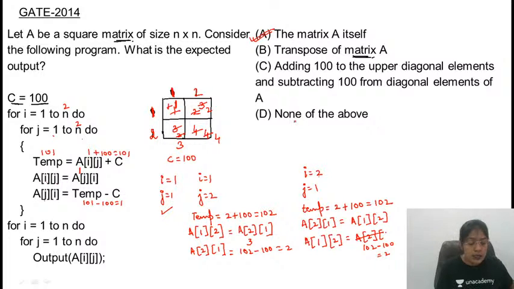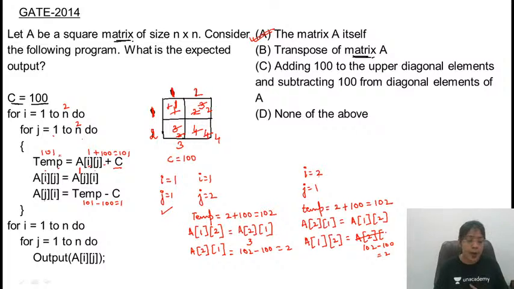Ma'am, what will be the answer if there was A of ij is equal to temp plus c? Here A of ij is equal to temp plus c. So just make the changes according to the given condition. Wherever you have to make changes, just mark the changes. Here you first added c, then whatever value you are getting in temp, you are subtracting the same value. This is nothing but simply swapping; temp is used to swap the values.